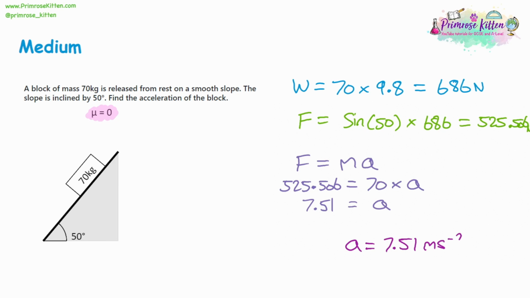Now, if you're wondering why the units are meters per second squared when there's no meters or seconds to be found in the entire question, the reason for that is because right at the start, the 9.8 for gravity is the measurement of gravity in meters per second squared. So we've actually used meters and seconds in this calculation right at the start with that 9.8.